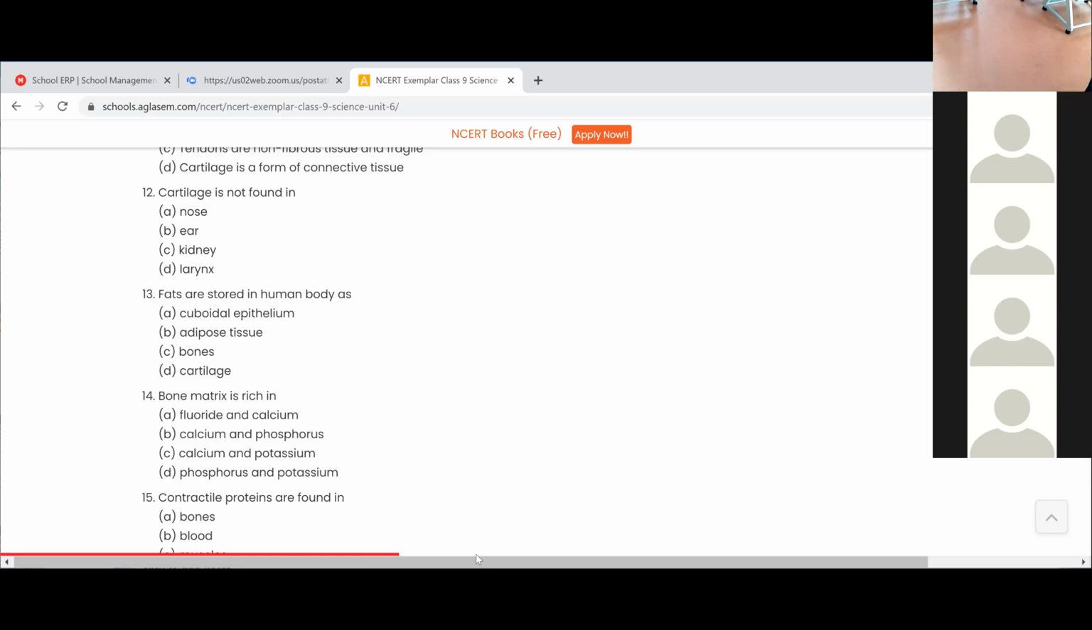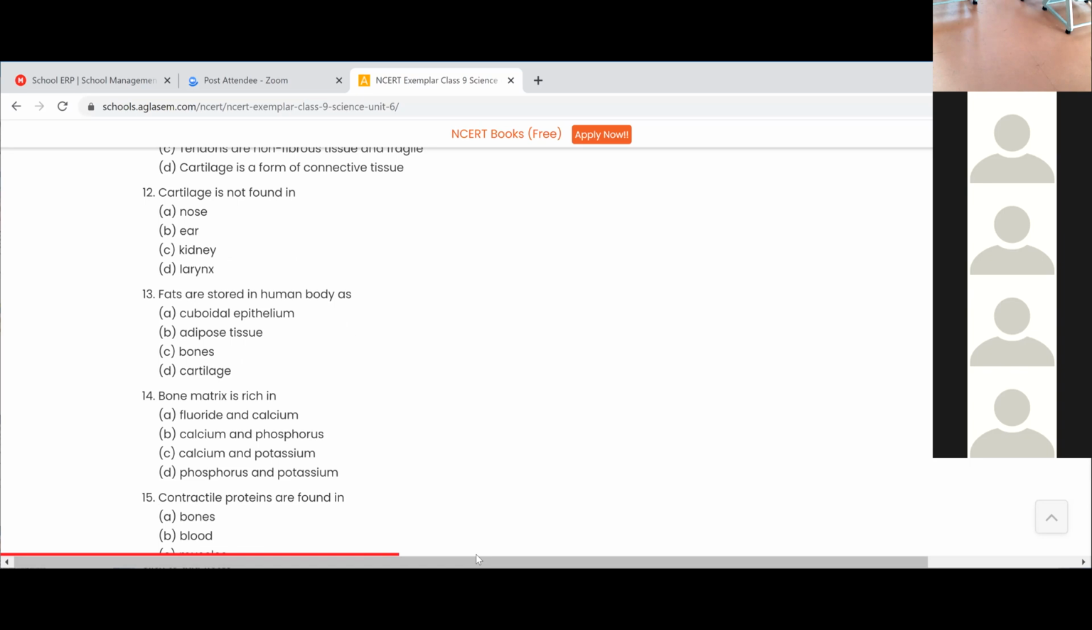Okay, what is the 14th one? Calcium and phosphorus, ma'am. Yes, it's C, calcium and phosphorus. Bone matrix is rich in calcium.